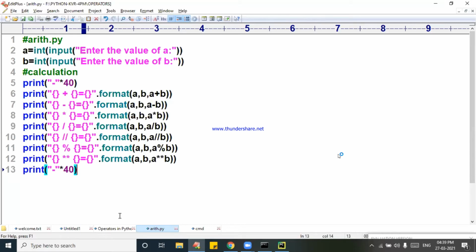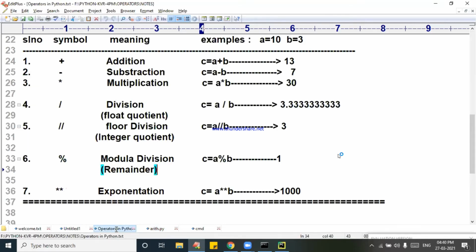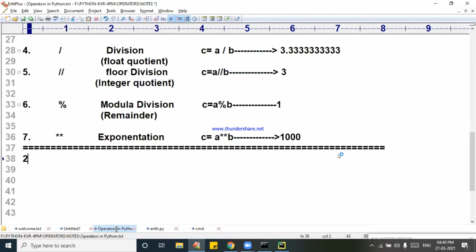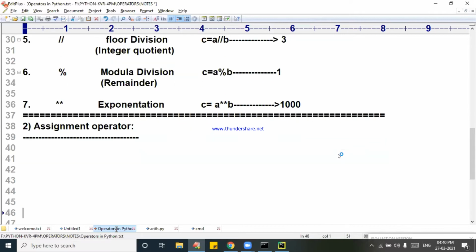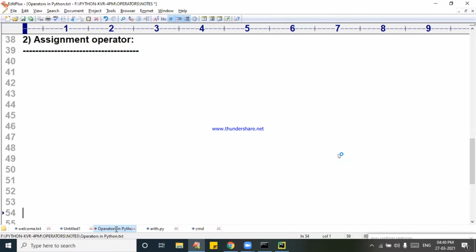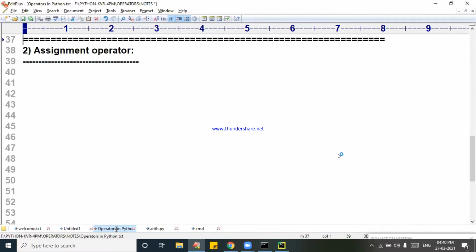Then the second one, assignment operator. Write down the heading. Next subheading, assignment operator.